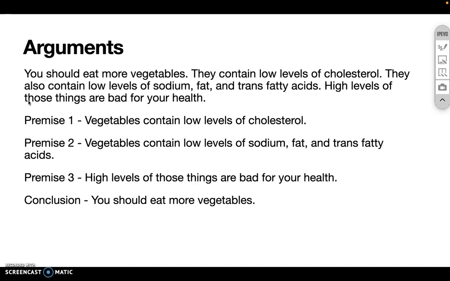All right. So if I wasn't sure if that conclusion was true, it must be because I have doubts about one or more of these premises, and I would want to hear the defense for them. I would want to make them part of an argument where they're defended and show me the evidence. But here they're just given, so they would constitute the premises. But the controversial claim is that you should eat more vegetables.